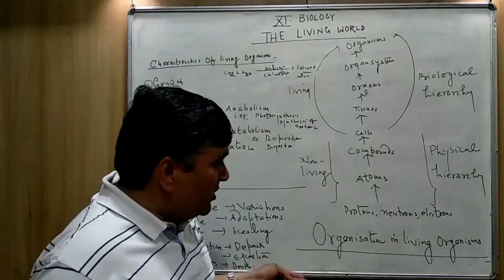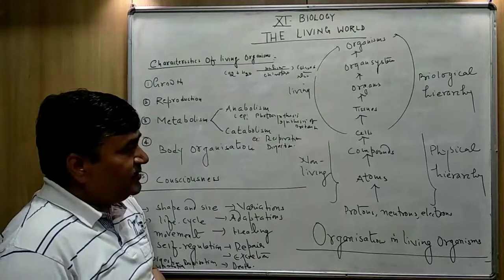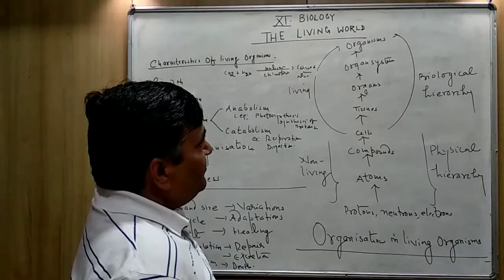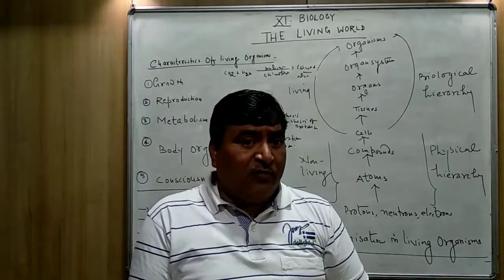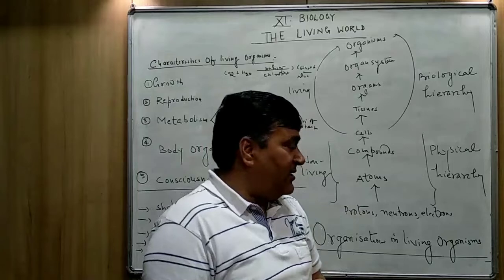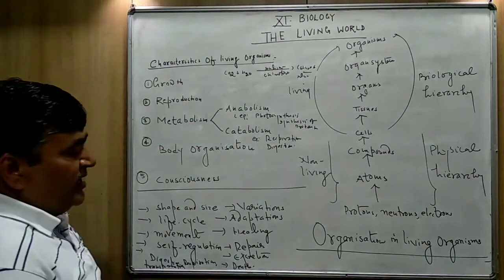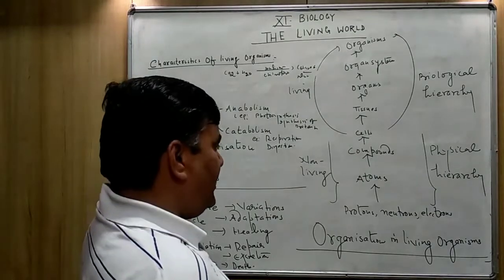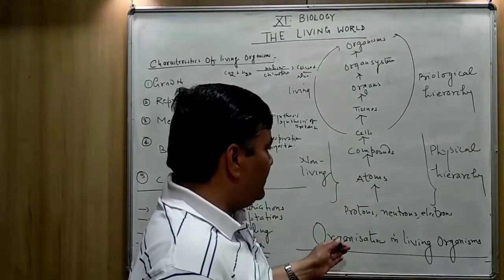But when we talk about the plants, the higher plants, the animals, including the human beings, there is the proper body level of organization. And you can see here how our body is composed of, how our body is organized, and this is the flow chart you can see here.